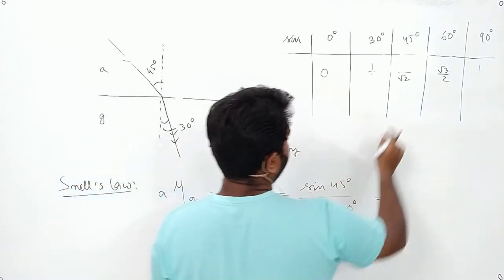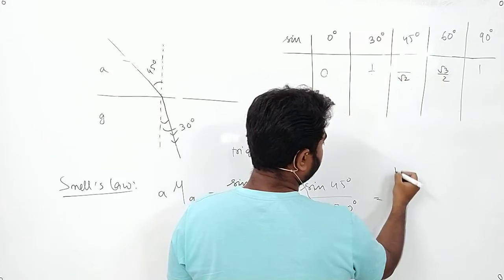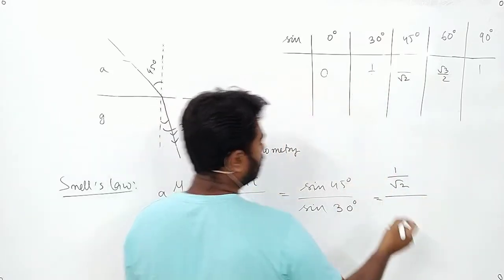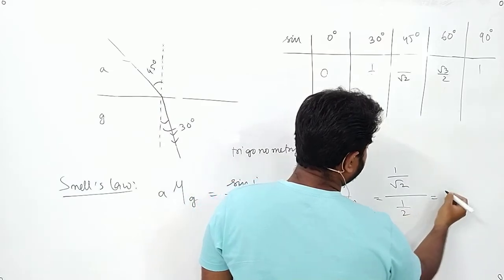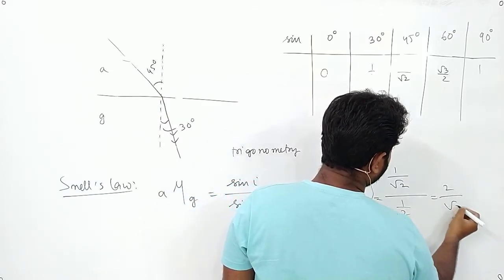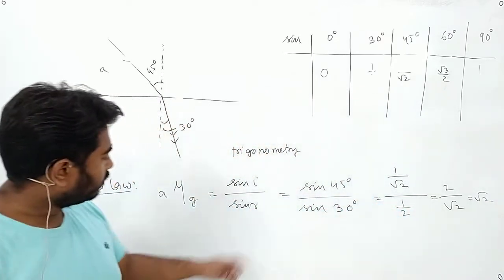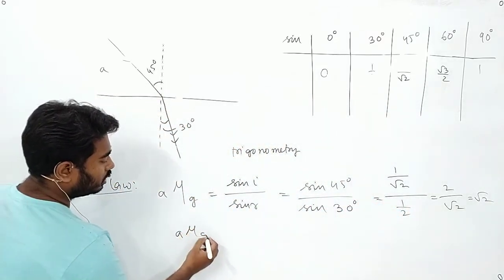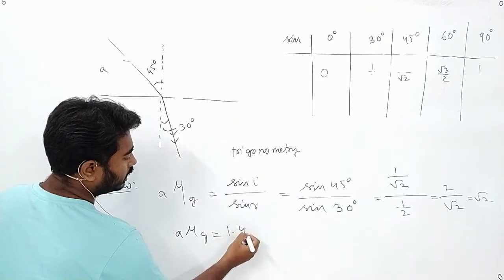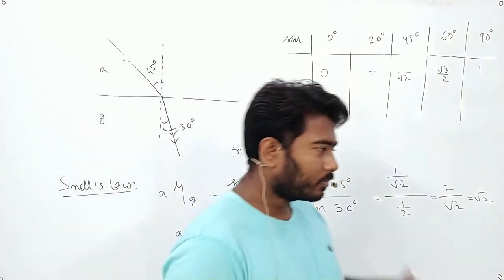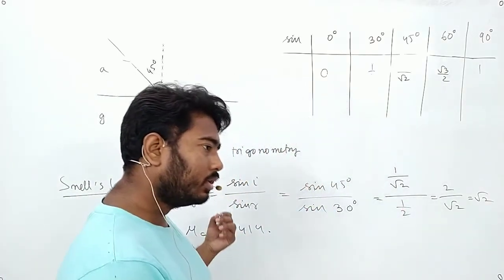The value of sine 45 is 1 by root 2, so that will be 1 by root 2 by sine 30, which is half, by half. That will be 2 by root 2, or simply root 2. So what is the refractive index? A mu g equals root 2, whose value stands at 1.414. Is that clear to all of you?